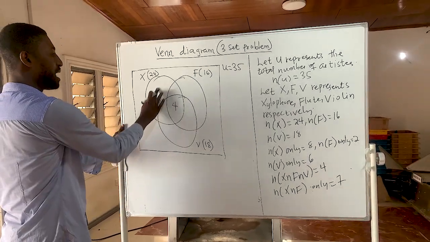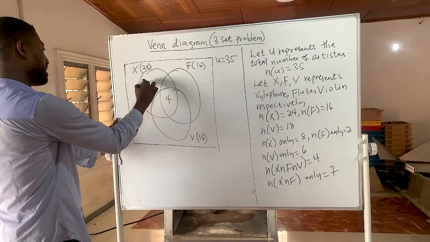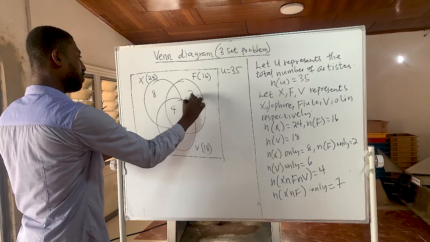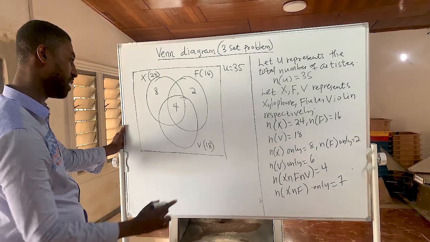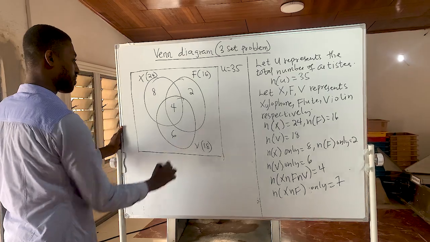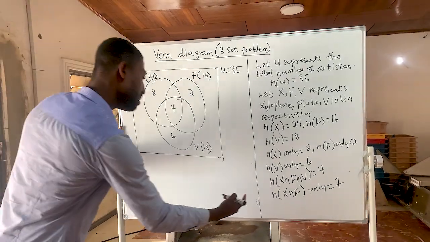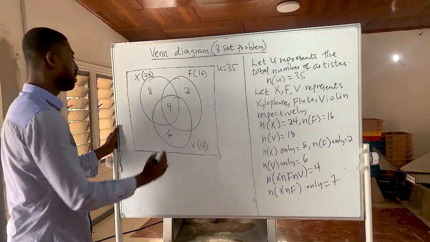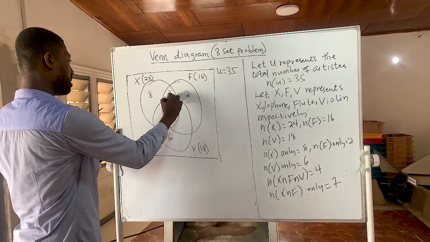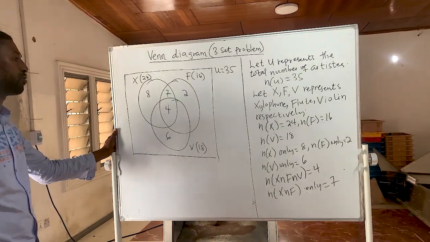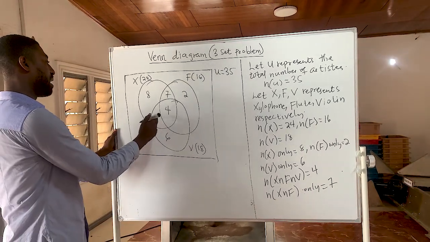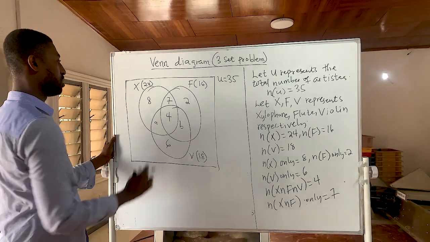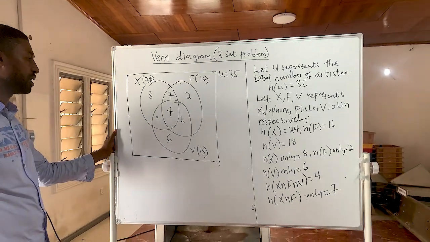Then this side is xylophone only, and in the question, 8 preferred xylophone only, 2 flute only, then violin is what? 6. Then 7 of the artists preferred xylophone and flute. So here you have 7. So this is the information on the Venn diagram. Here we are left with 2 unknowns, so let's represent them with A and B. So we've been able to illustrate the information on the Venn diagram.